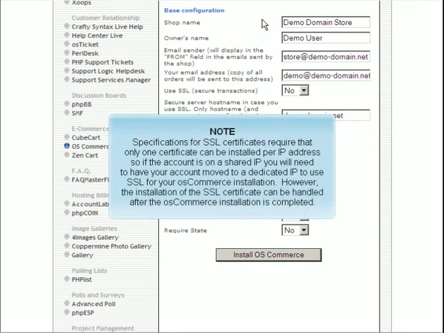Specifications for SSL certificates require that only one certificate can be installed per IP address, so if the account is on a shared IP, you will need to have your account moved to a dedicated IP to use SSL for your osCommerce installation. However, the installation of the SSL certificate can be handled after the osCommerce installation is completed.